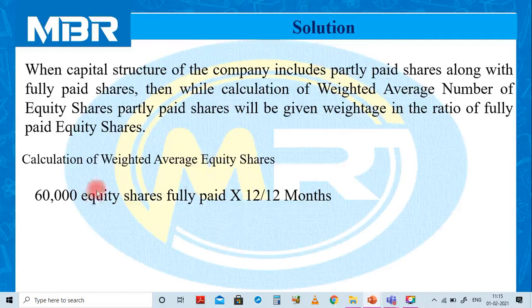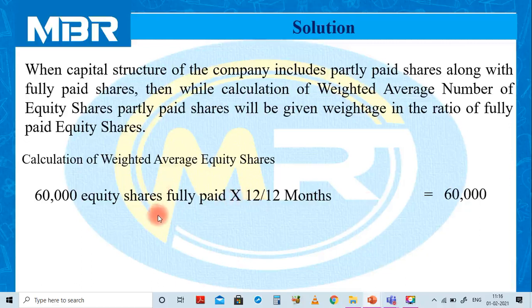So the element of time is 12 divided by 12. 60,000 equity shares fully paid multiplied by 12 divided by 12 months. So the number of equity shares is 60,000. This is the calculation for fully paid equity shares.